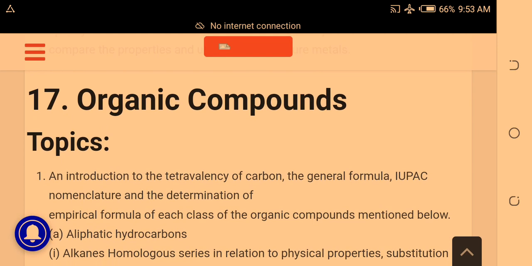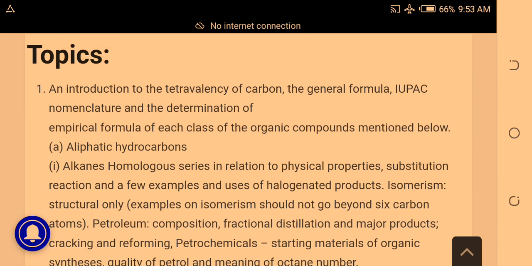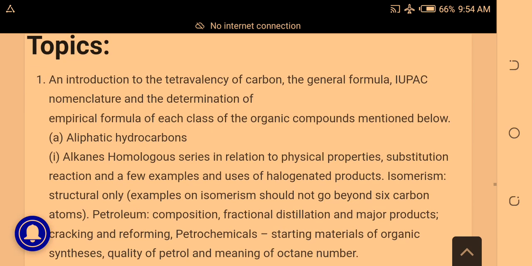Okay, we now have organic compounds. For organic compounds, focus on an introduction to the tetravalency of carbon, general formula, IUPAC nomenclature, and determination of empirical formula for each class.